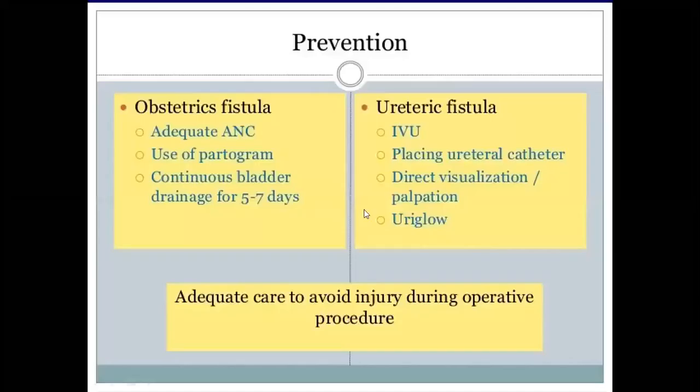So coming to management, prevention is how do you prevent the obstetrical fistulas and how will you plan to prevent the ureteric fistulas. Obstetric fistulas can be prevented by adequate antenatal care, identification of the high risk cases like short statured women, women with CPD, big baby, and then you can use the partogram and you can easily identify any cases of prolonged labor, and by proper care obstructed labor is prevented.